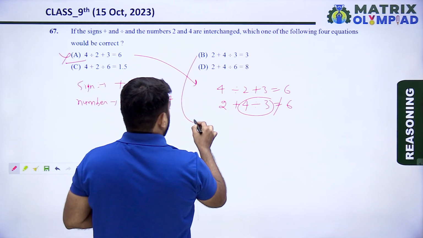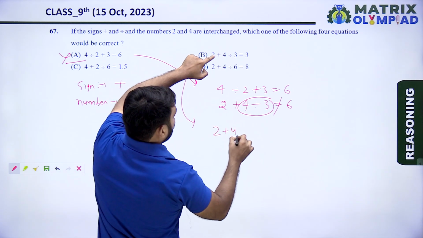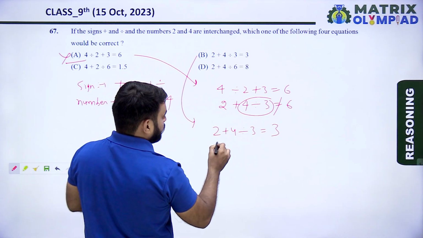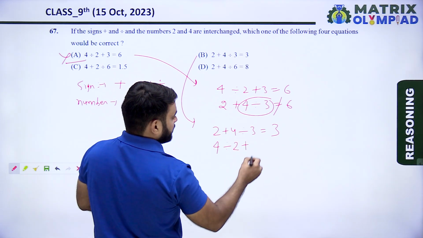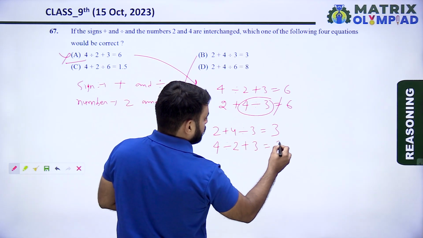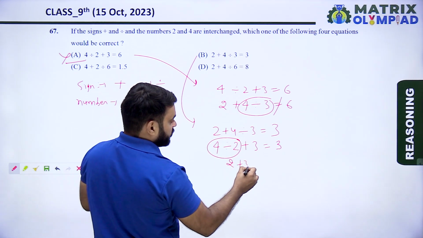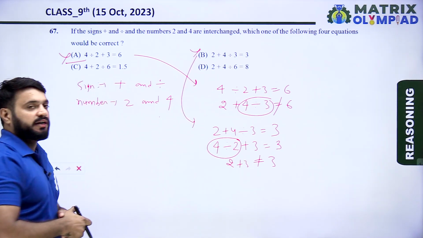Now taking option B: 2 plus 4 divided by 3 equals 3. So 2 means 4, plus means divide, 4 means 2, divide means plus, 3 equals 3. 4 divided by 2 is 2, and 2 plus 3 never equals 3. So option B is also incorrect.